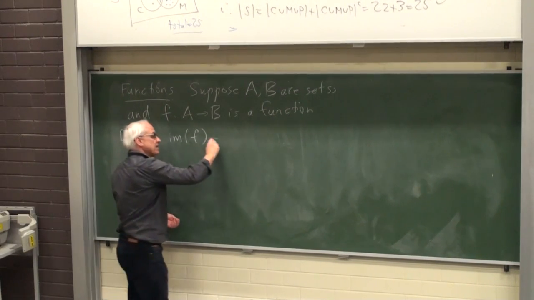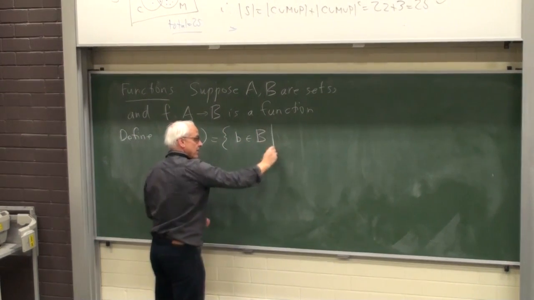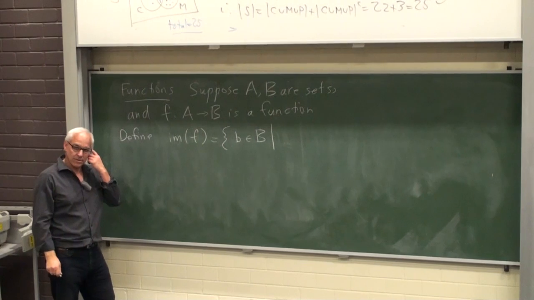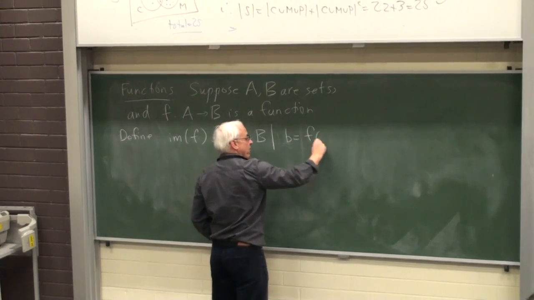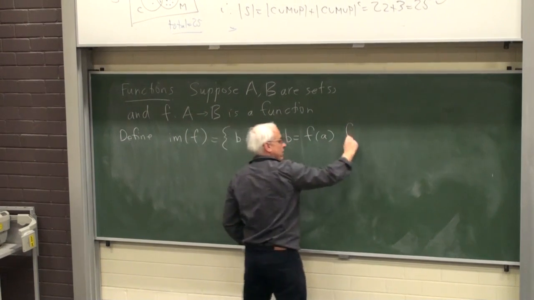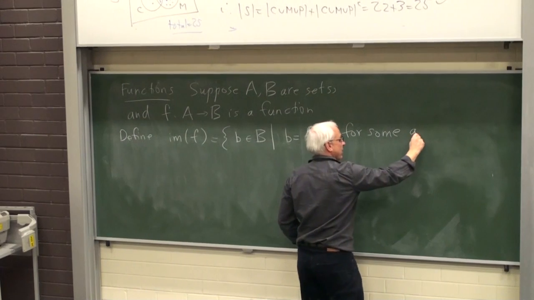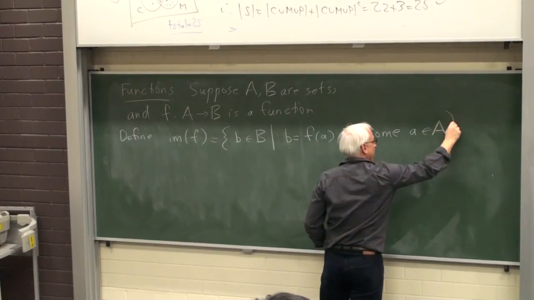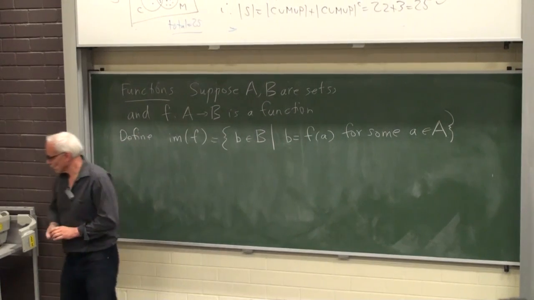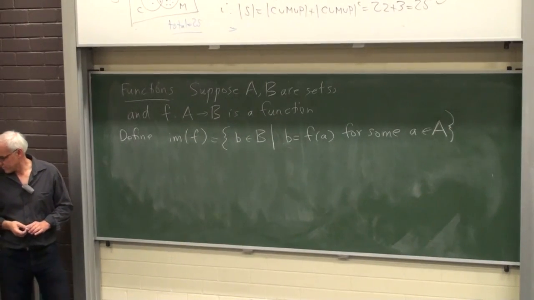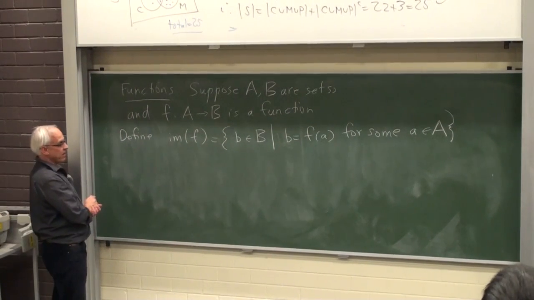The image of f is the set of b in B such that b equals f of a for some a in capital A. That's one thing that we define.